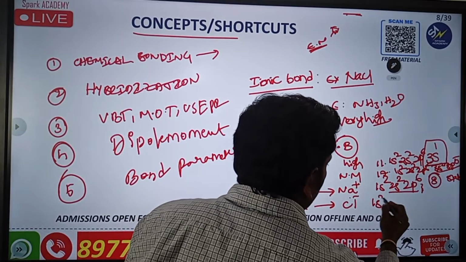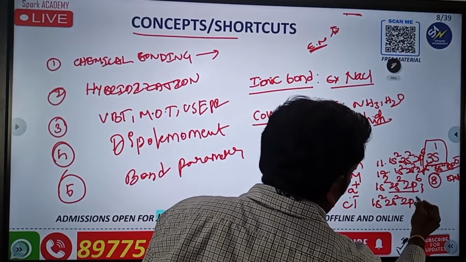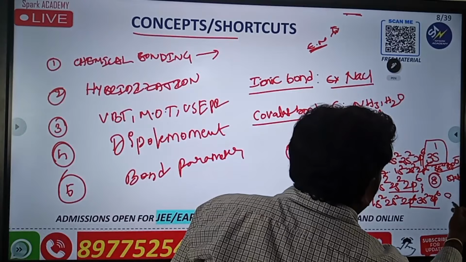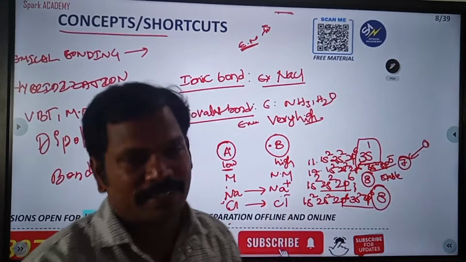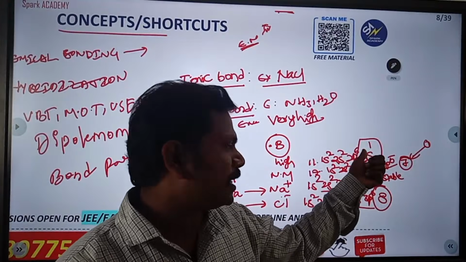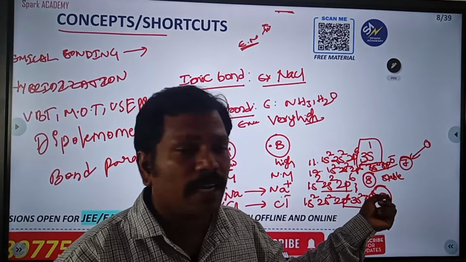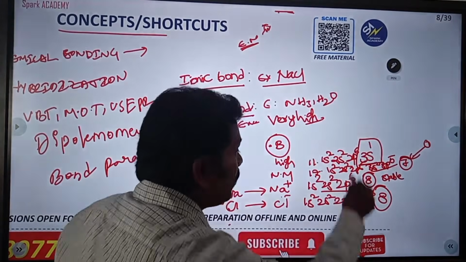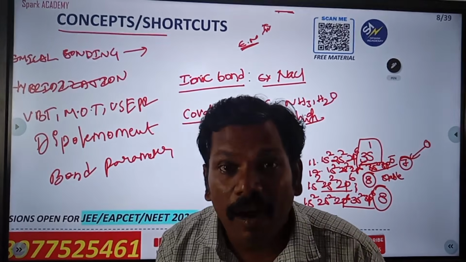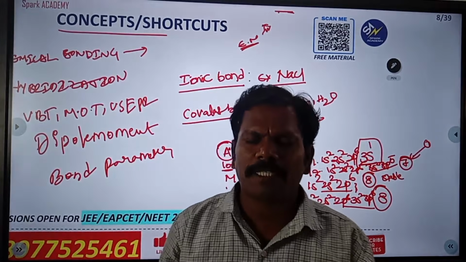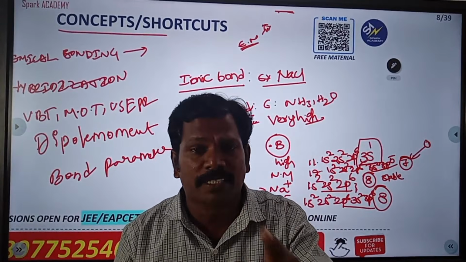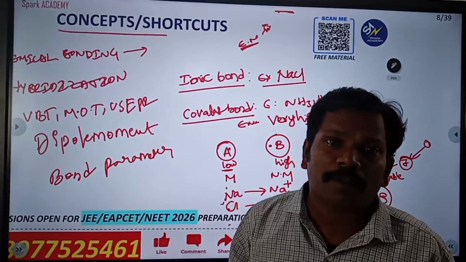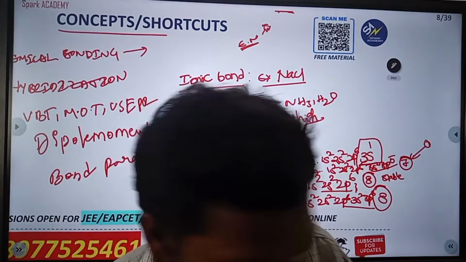After that, what will happen? 1s2, 2s2, 2p6, 3s2, 3p6. So it will also contain 8 electrons in the outer orbit. Before, one had one excess electron and the other had one electron deficiency. But after formation of this bond, both have the octet. Any element that contains 8 electrons in the outer orbital has an octet, and it is more stable compared to normal elements.